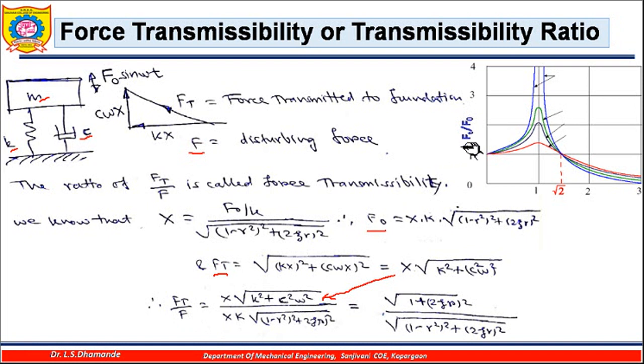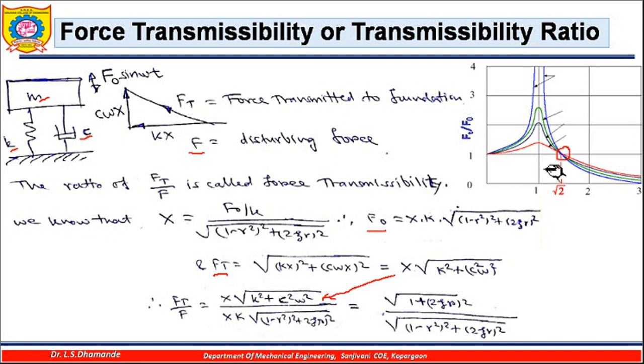Now if I plot this transmissibility ratio F_t by F0 with respect to the frequency ratio, you will get the variation in this way. For no damping it will be like this, and if damping is provided, this ratio will go on decreasing. Something you are going to observe here is that at a frequency ratio equal to root 2, all the curves cross at the same point.